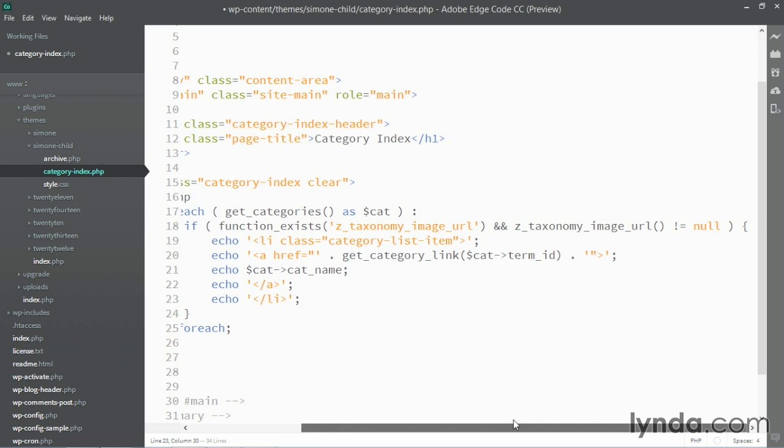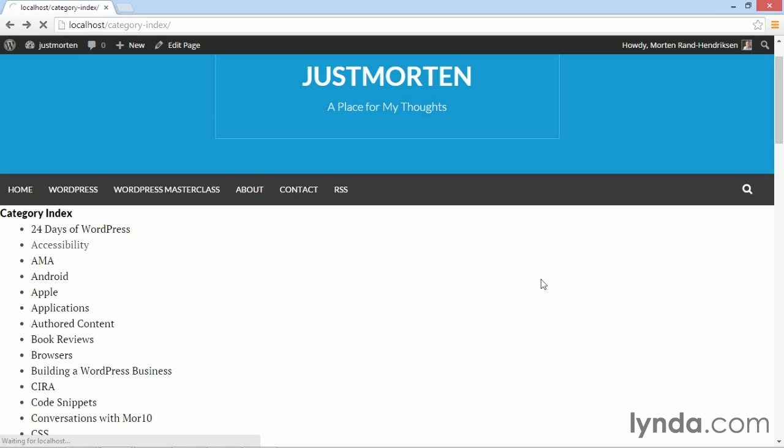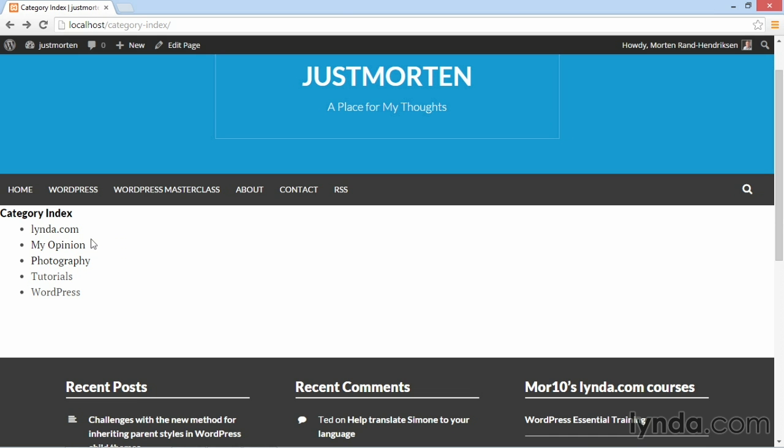I have to make sure this z-taxonomy image URL is actually pointing at the current term ID. And that's something we've already done previously right here. Get category link, cat term ID. So I'm simply going to copy that out and paste it in. That way, we're testing for the current term we're looking at. If we didn't do that, we would be testing to see if the current page we're on has a taxonomy image URL, but it's a page, so that would never happen. Now I can save this and reload the page, and my list will be reduced from a lot of categories to just the 5 that actually have category images.